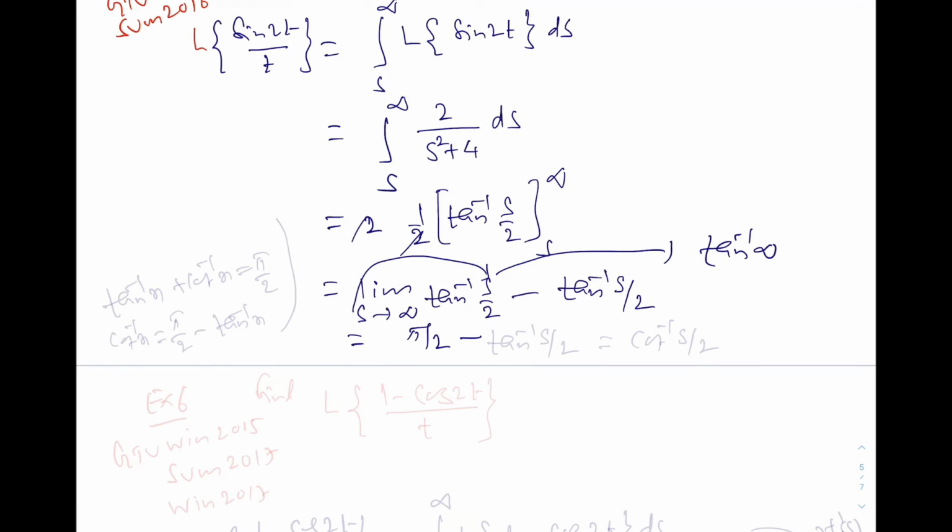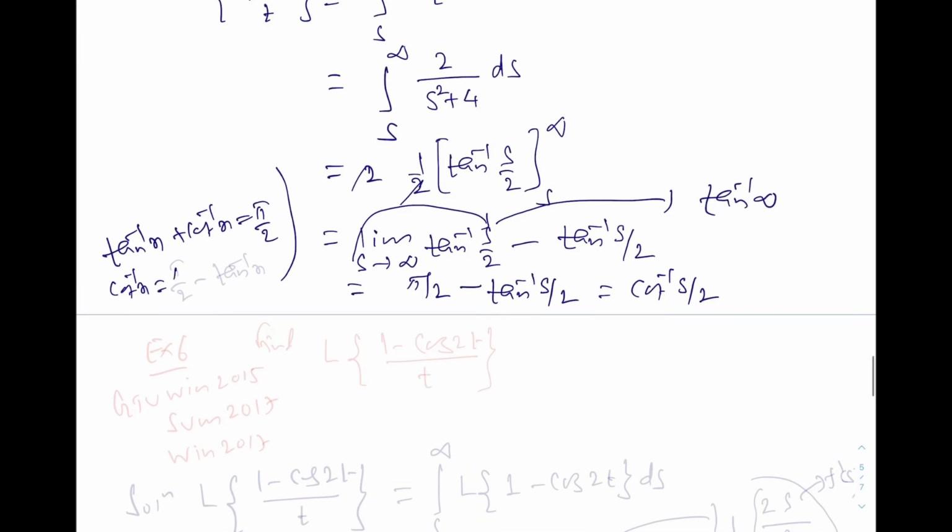So pi by 2 minus tan inverse s by 2, and that is nothing but cot inverse s by 2, because we know that tan inverse x plus cot inverse x is pi by 2. So cot inverse x is equal to pi by 2 minus tan inverse x. So that is the answer.